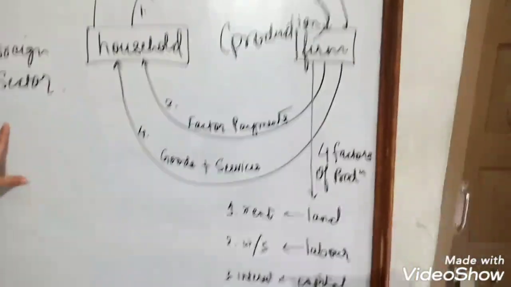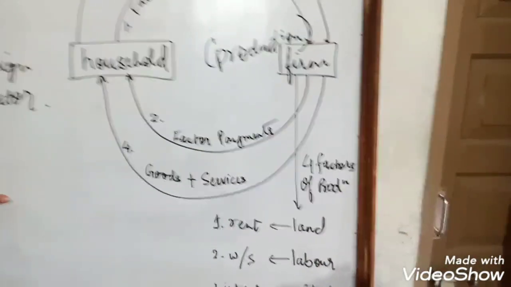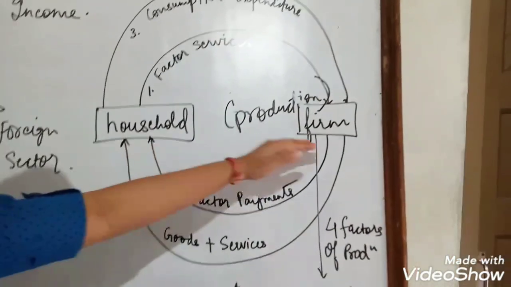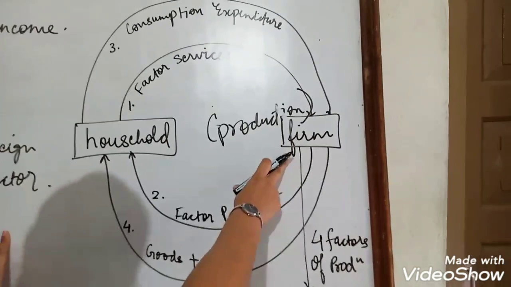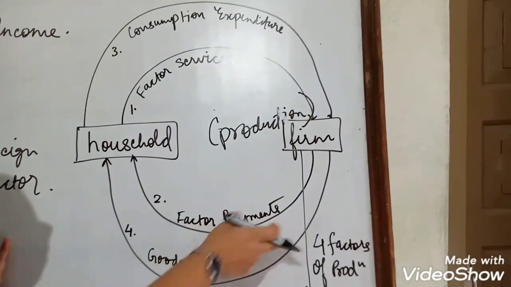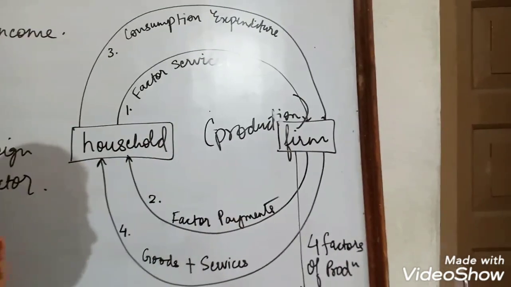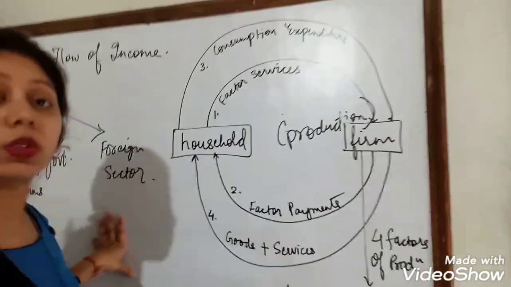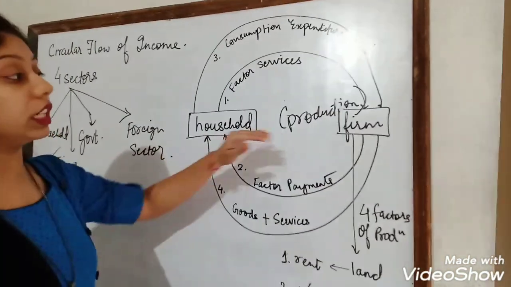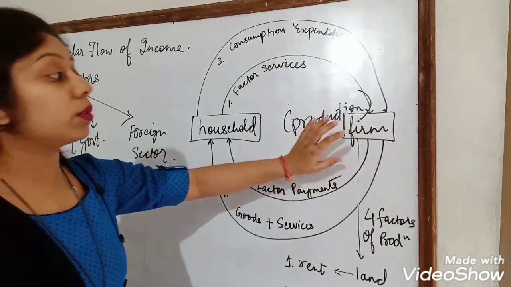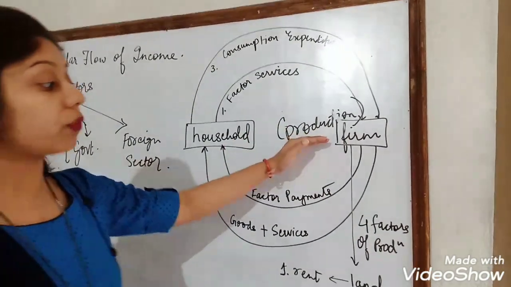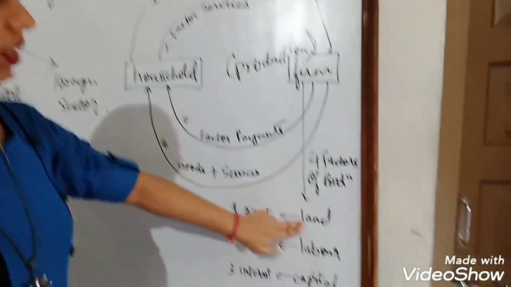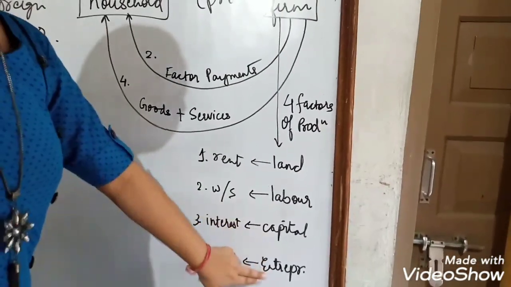Now let us understand how the income flows between these two sectors. Firstly, we have the household sector, and secondly, we have the firm sector. Now, firms are basically production units which provide goods and services for the economy. To produce something, the firms need resources, right? So there are four factors of production: land, labor, capital, and entrepreneur.